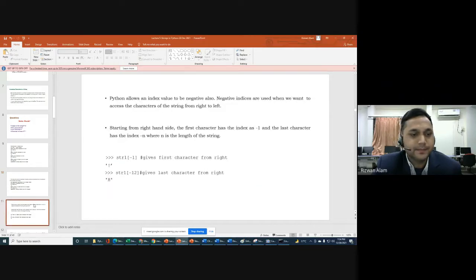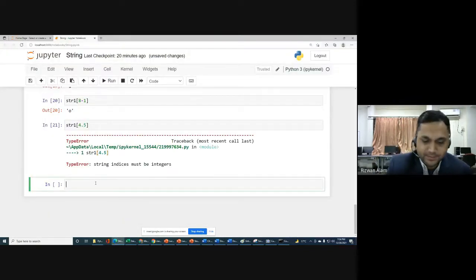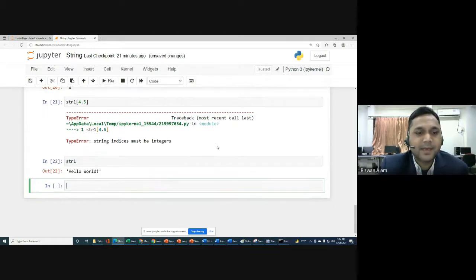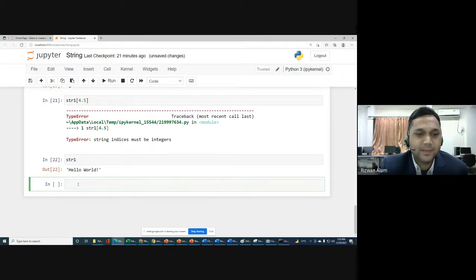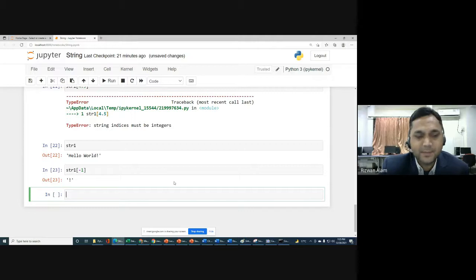Next we are going to the point that we can use negative indexing also, that I told you, like str1[-1] and str1[-12]. So we will check. First of all, let me show you what we have in str1. We have "hello world!" in str1. If you write str1[-1], at -1 we will have the last element, the exclamation mark, because we start from the right if we are following negative indexing.